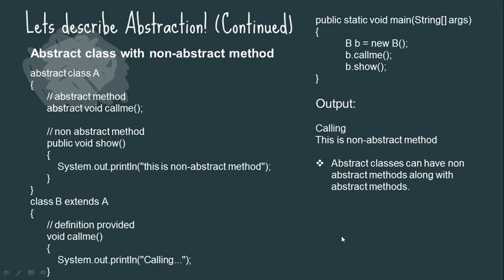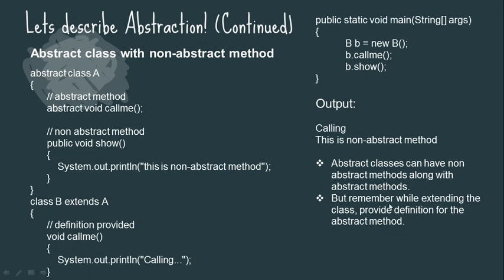So therefore we can say that abstract classes can have non-abstract methods along with abstract methods. But remember, while extending the class, provide a definition for the abstract method.